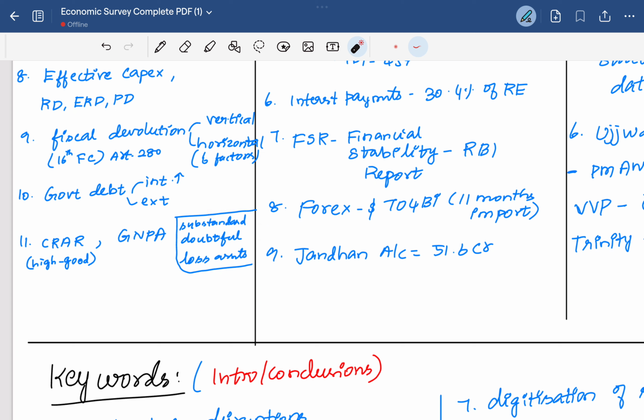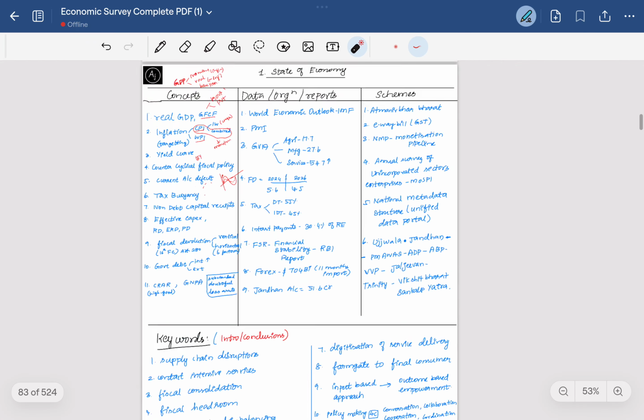Then the loss assets are those considered lost, with completely no return. These are some of the concepts which are discussed here.